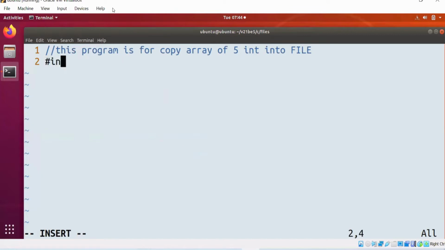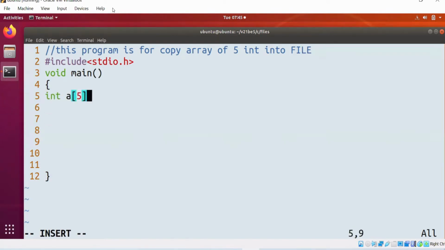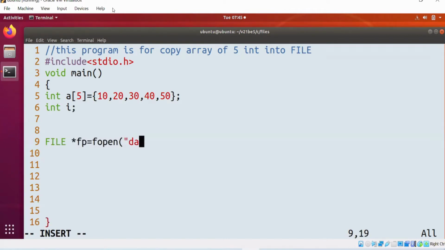Now observe, #include <stdio.h>. Let's declare an array of 5 integers: 10, 20, 30, 40, 50. With this program we are going to discuss one important point about fprintf and fscanf. And I think we need one integer variable also. FILE *fp = fopen("datafile", "w");